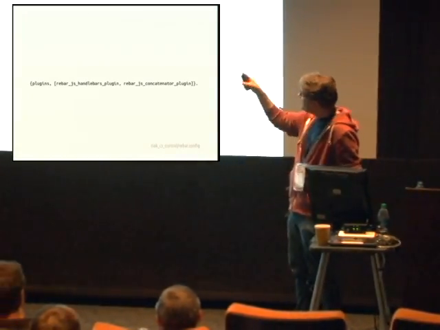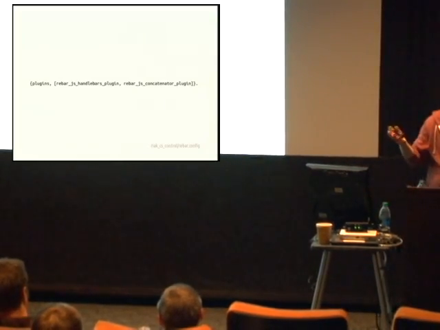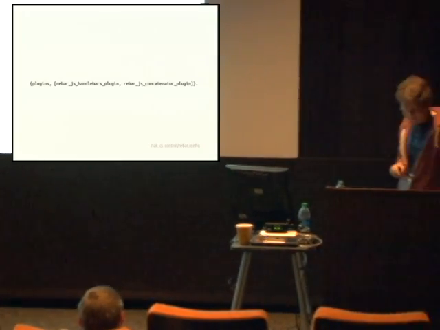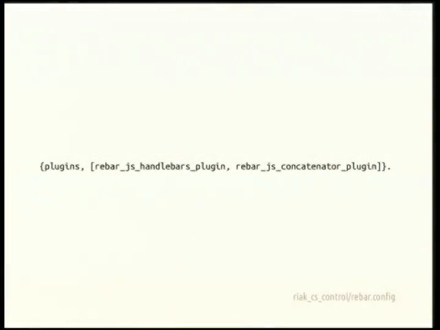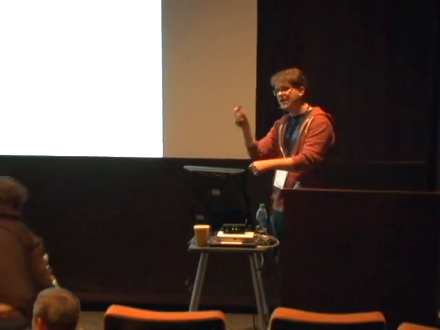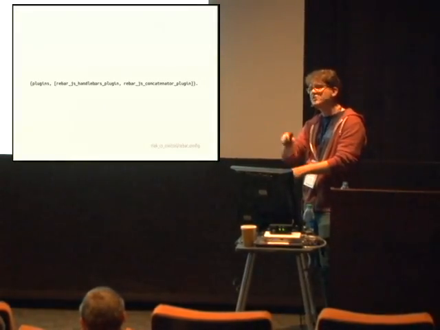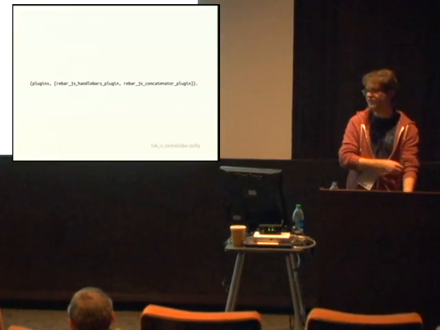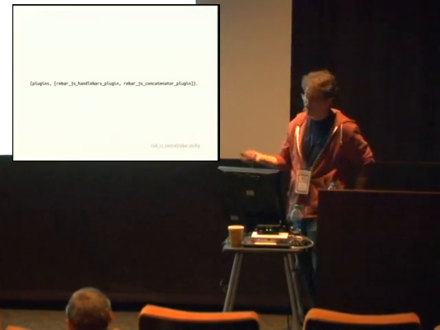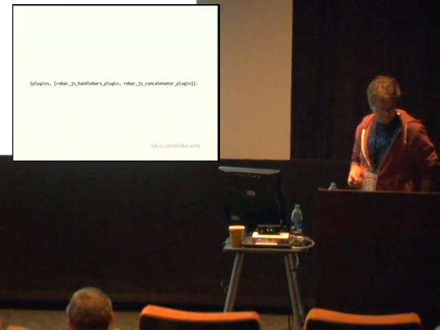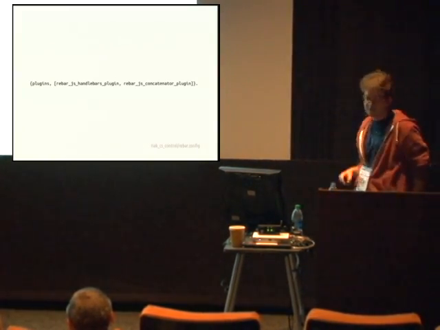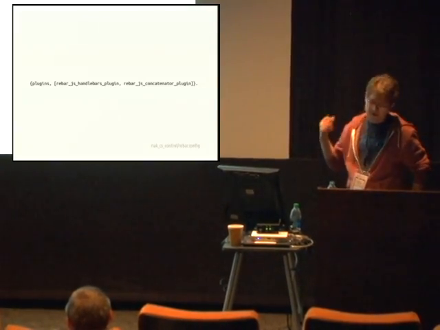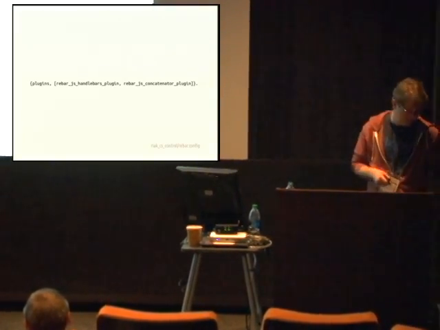So the rebar config, we have 2 plugins that we wrote. We actually wrote about 10 plugins, but this application only uses 2 of them. I mean, 5, 6, something like that. The rebar.js handlebars plugin and the rebar.js concatenator plugin. What rebar allows you to do in the build process is create plugins and have those plugins execute during compilation of the Erlang app. And they can do whatever. We have ones that build beam files from protocol buffers. We have ones that compile Erlang. We have a concatenator, which concatenates JS files, which we'll look at the config for. Handlebars, stylus, some other CSS stuff.